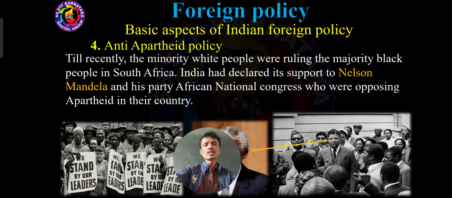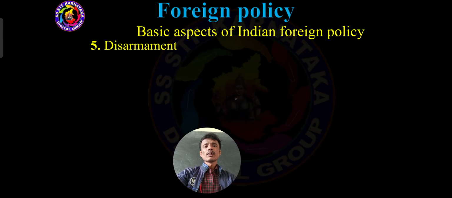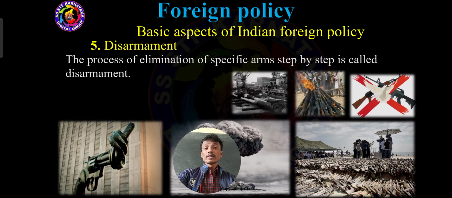So that we should consider anti-apartheid policy. This is the fourth major basic aspect of India's foreign policy. And the fifth one, disarmament. Disarmament means reduction of weapons, elimination of weapons. See, what is the meaning of disarmament? The process of elimination of specific arms step by step is called disarmament.